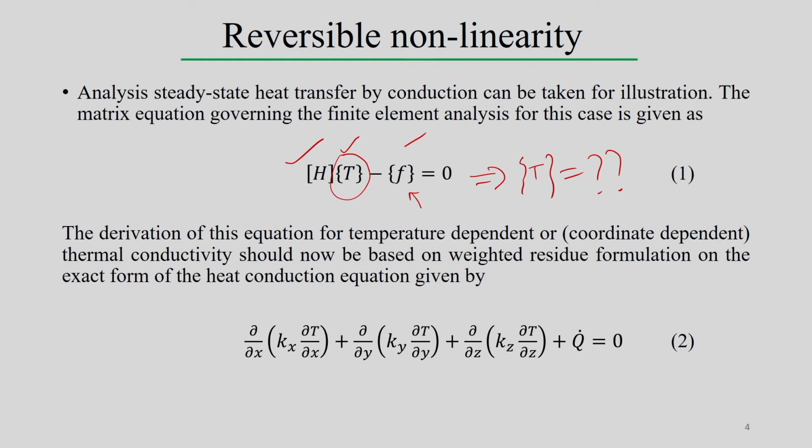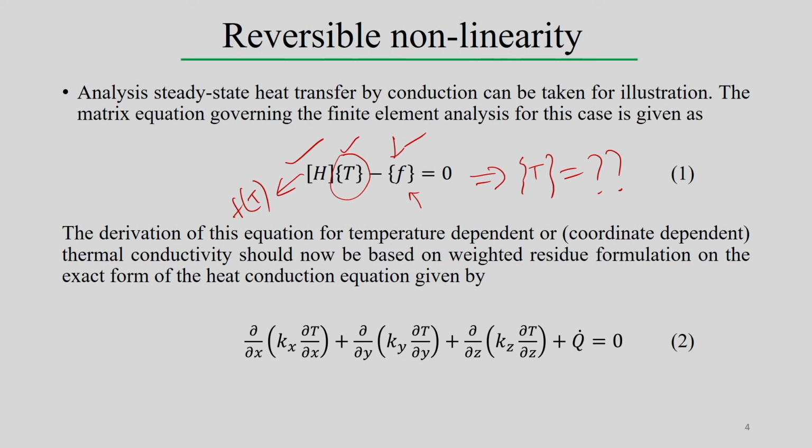But once you form this H matrix, or maybe even the load vector, the H matrix itself is a function of temperature. That means although we are looking for temperature as output by solving this equation, at the same time this matrix is also dependent on the temperature. Because of that, the nonlinearity comes in, and the equation becomes nonlinear during the solving procedure.